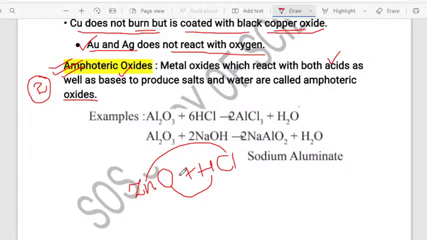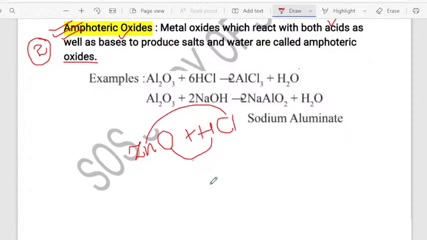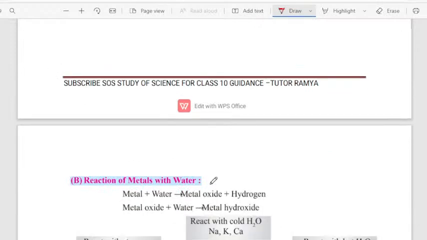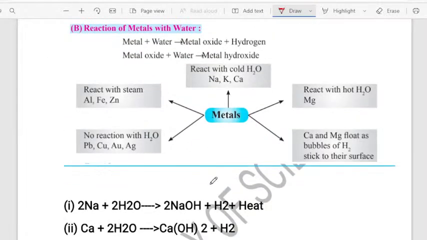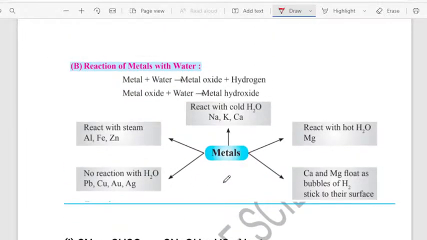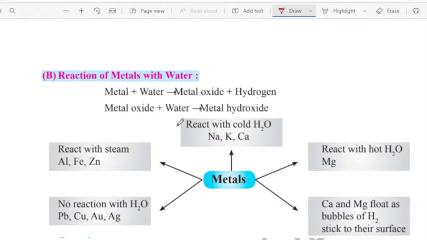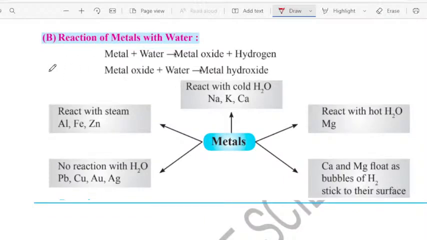Yes, I think you are clear with this concept. So now let me go ahead to teach you the next concept. See, until now what did we learn, the reaction of metal with the air, that is, oxygen. Now let us understand the reaction of metals with the water. Let us understand the reaction of metals with the water. Okay? So we will now learn the reaction of metals with water. Very important concept, my dear students.